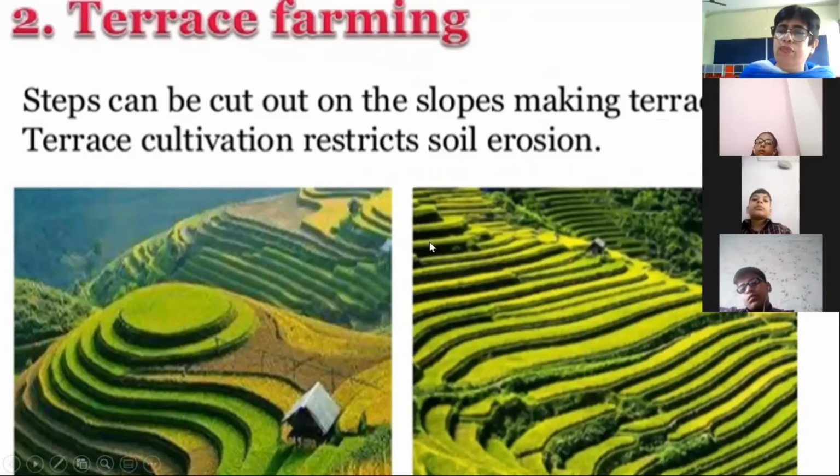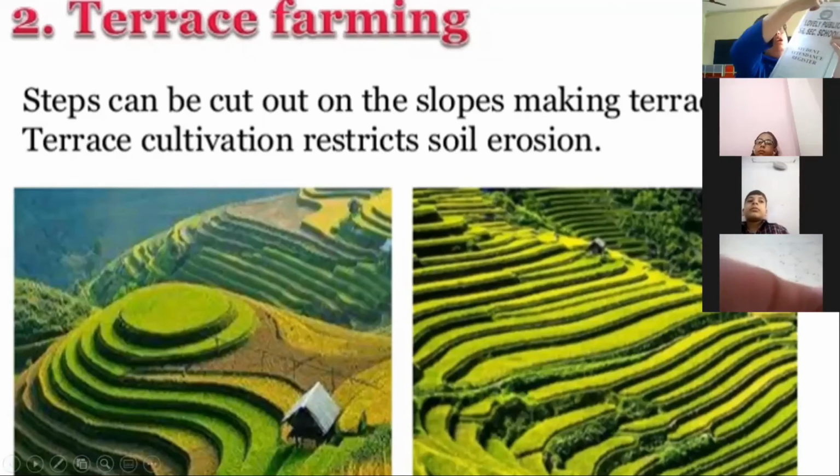So what happens if, because of heavy rainfall or heavy wind, the soil from one step gets blown away or washed away? First of all, when the steps are there, the flow of water will be slow.